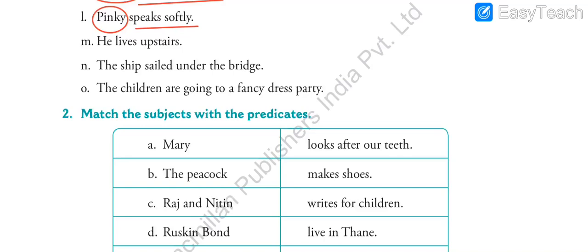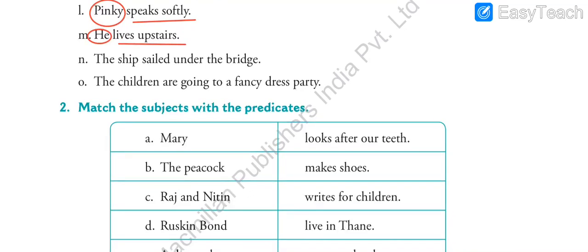Right? He lives upstairs. So we have to circle the subject, that is he, because he is performing the action of living upstairs. So the rest of the sentence is the predicate, lives upstairs. Now can we get the verb? Yes, lives is the main verb. So we have the subject, we have the predicate over here, and this is the main verb of the sentence. Understood?